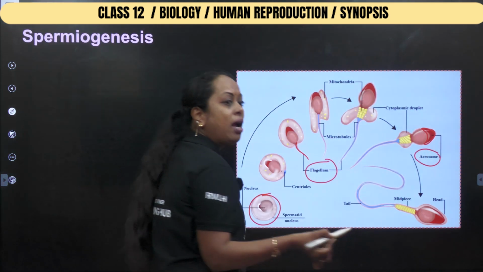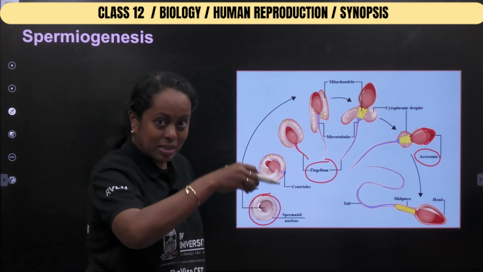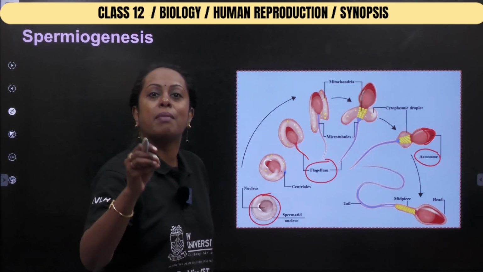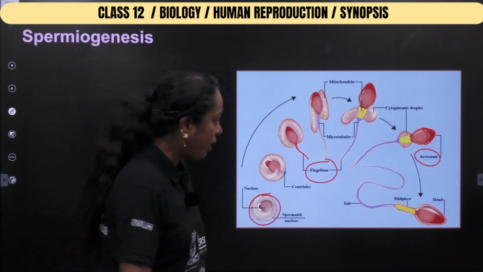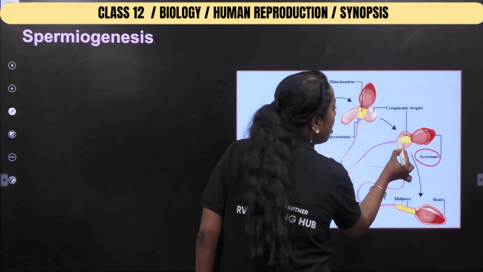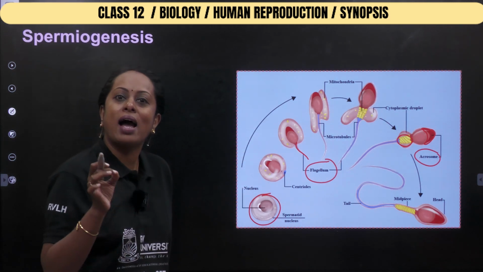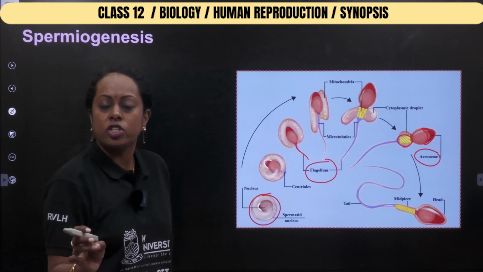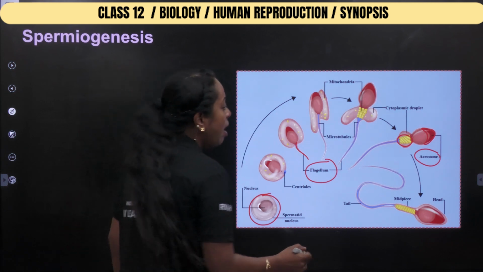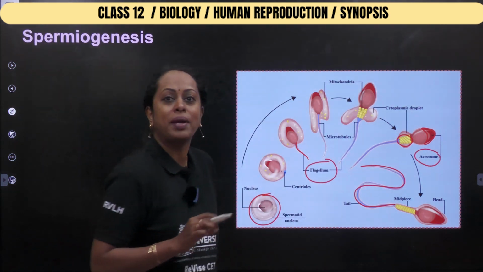For example, an enzyme known as hyaluronidase is present there, which can digest the membrane of the ovum at the point of contact. And you can see this yellow colour structure which seems to be spiral in shape, which is called mitochondria, which provides ATP, energy for the sperm's motility. And the longest part of the sperm is the tail.